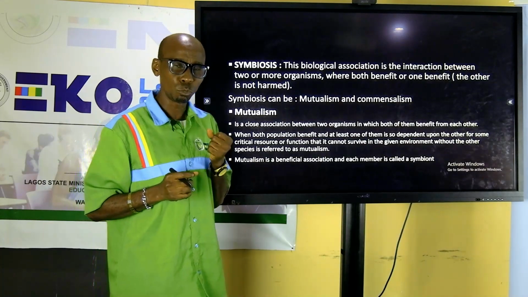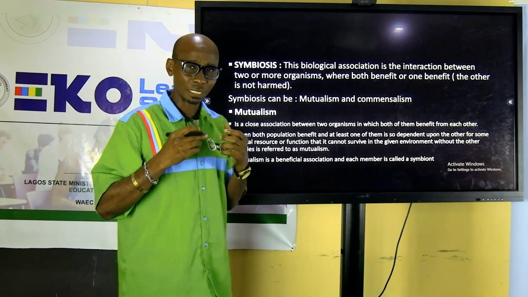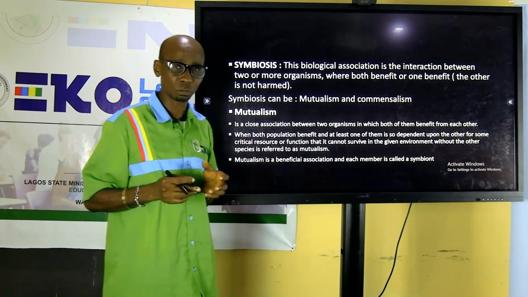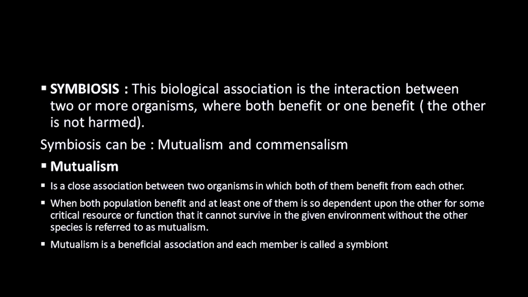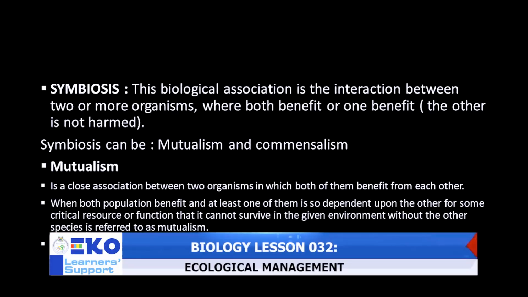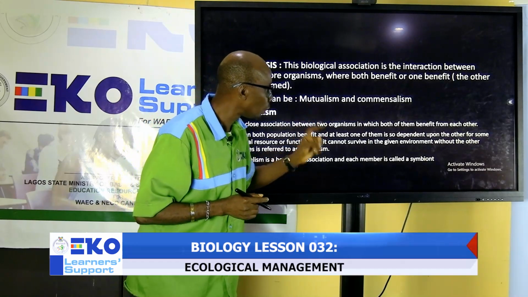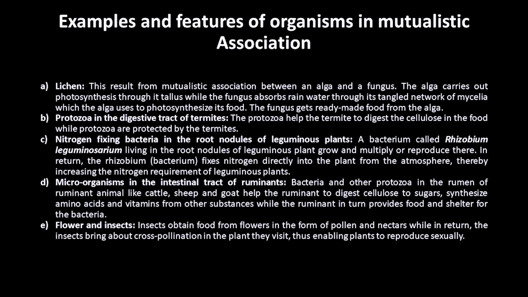From the name, mutual, give and take. Every member of the species involved in this association benefits from this association. So mutualism is a close association between two organisms in which both of them benefit from each other. When both populations benefit, at least one of them is dependent on the other one. Let's look at examples of mutualism.